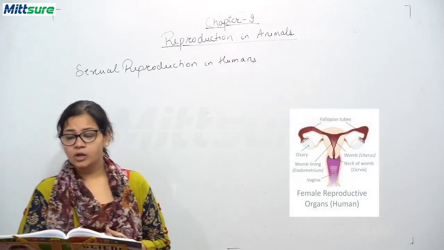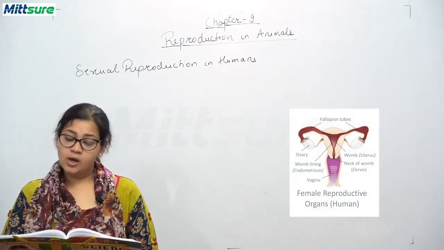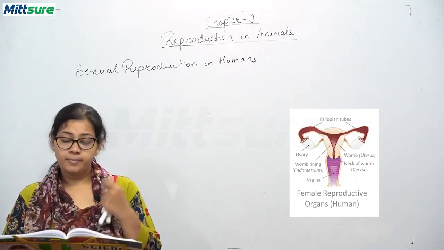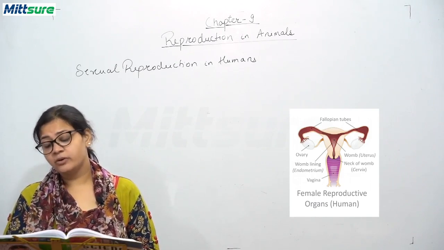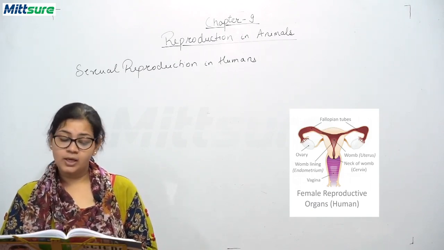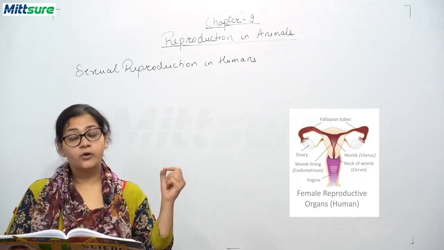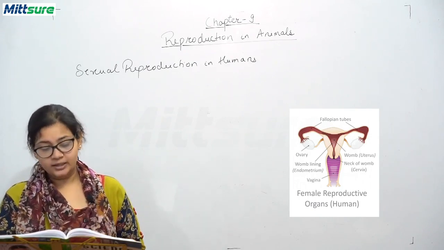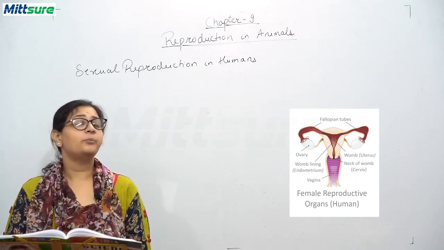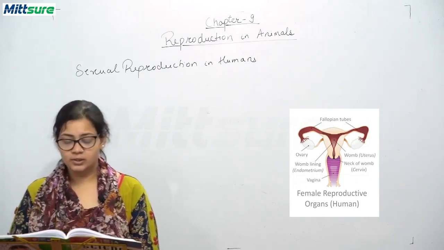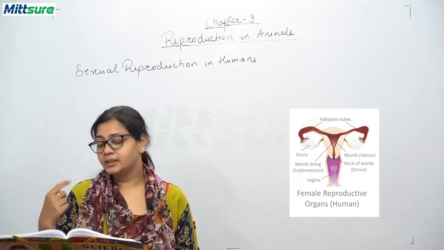Okay. Now we will be studying the female reproductive organs. An image is given in your book regarding this. Now you can see a pair of ovaries, the singular being ovary, and these ovaries produce eggs or ova. Ova is plural and ovum is singular, and these ova or eggs are about 120 micrometers in diameter.